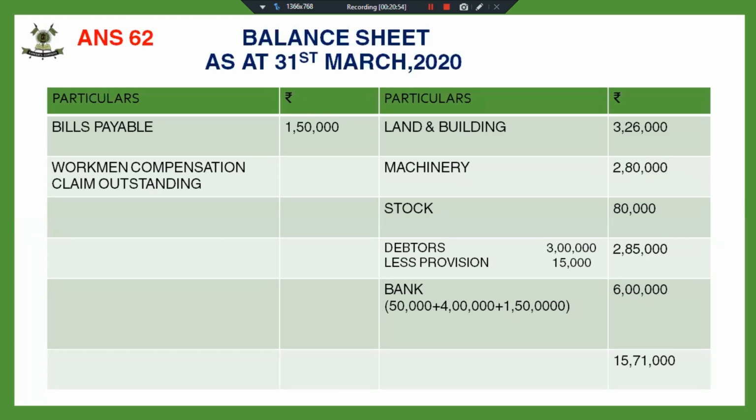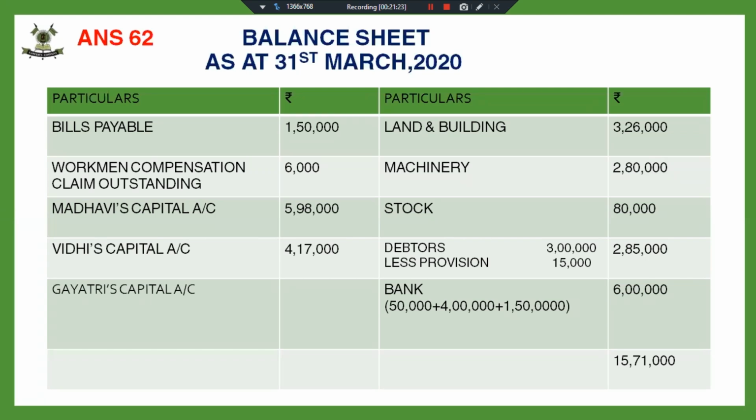Now, there was a workman compensation claim. There was an unrecorded liability on account of workman compensation claim. Fine, for 6,000 that I have recorded, workman compensation claim outstanding. It is still to be paid. And then partners' capital accounts, 5,98,000. This I have taken straight away from the capital accounts. And see, you can check the total is tallying. It is coming out to be 15,71,000. Total of liability and asset side are equal.